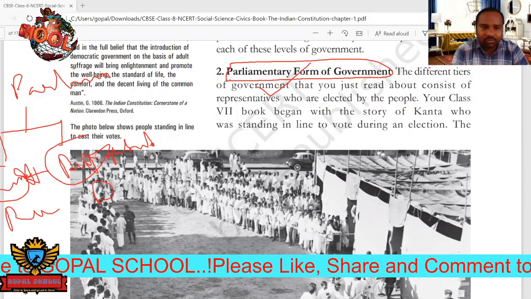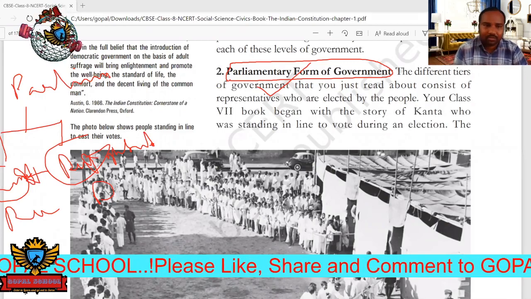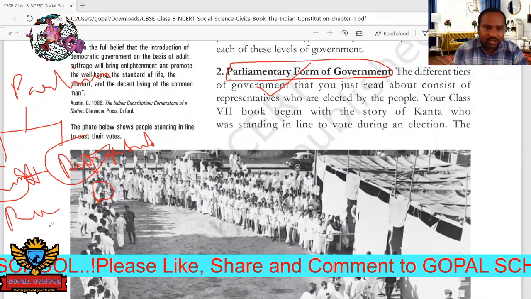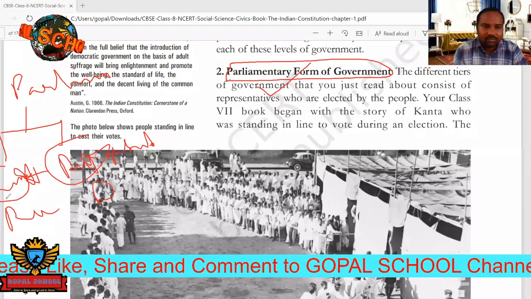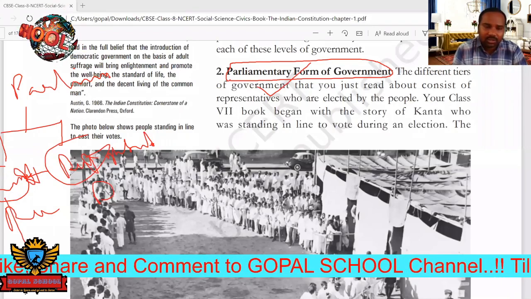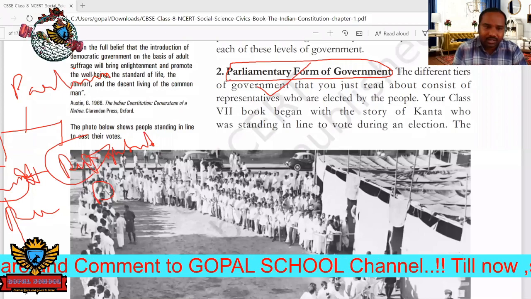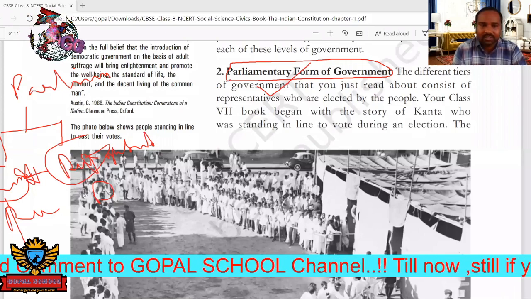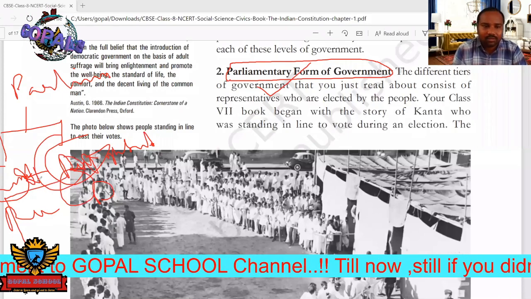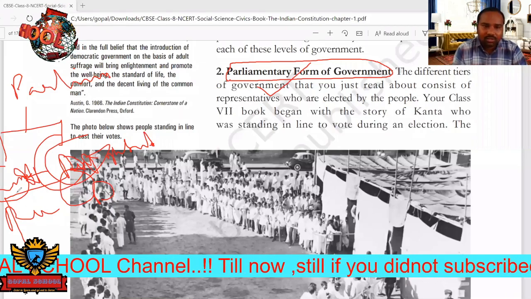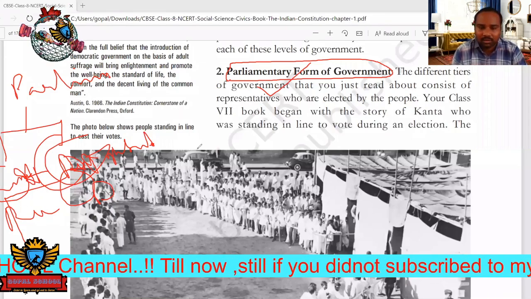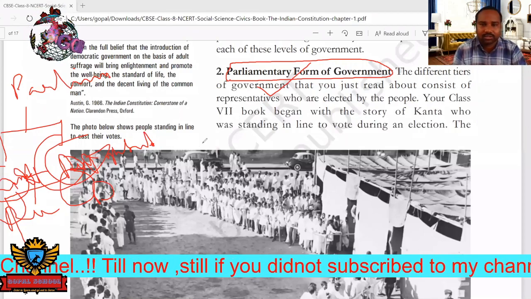Why are we having these two houses? Suppose any decision is taken in the Lok Sabha, then the same decision must be accepted by the Rajya Sabha. If the Rajya Sabha does not accept it, sometimes the bill will not be passed. That's why we have given two houses, that means the constitution is providing the two houses.